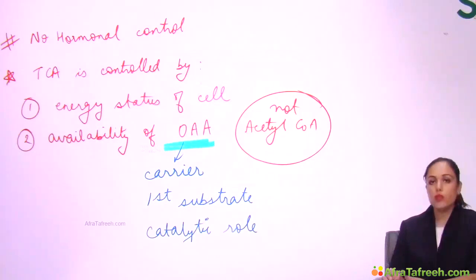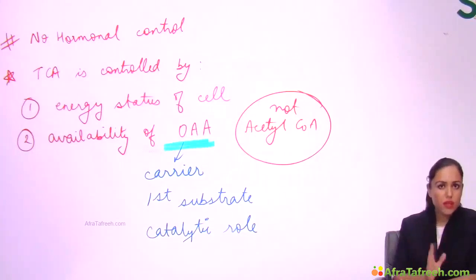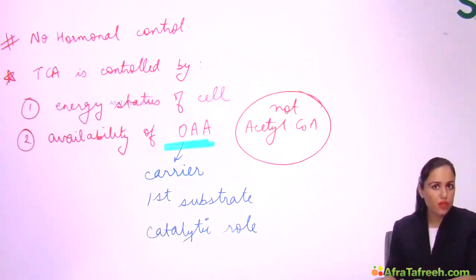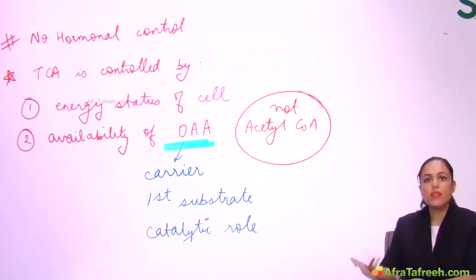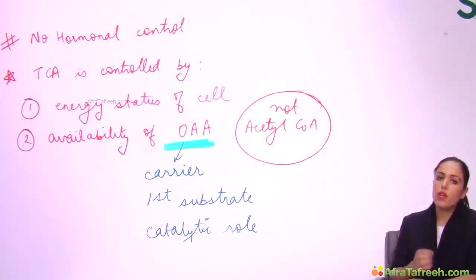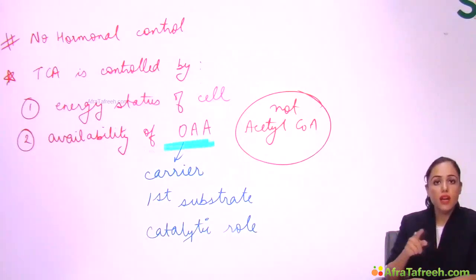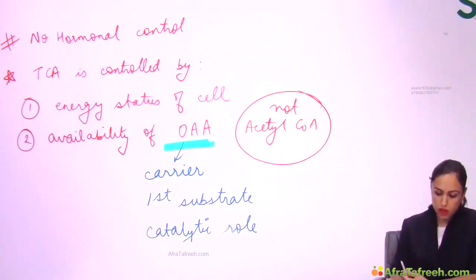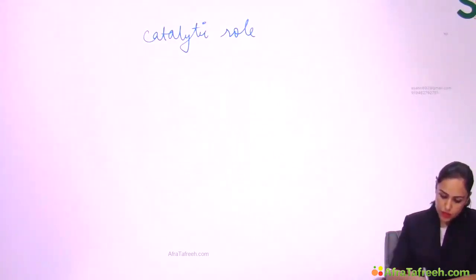When I say catalytic role, what does that mean? See, enzymes have a catalytic role. Enzymes are catalysts. What does that mean? That the enzyme is not used up in the reaction. Right? The enzyme is obtained as such after the reaction. Similarly, oxaloacetate is again regenerated in the TCA cycle. It is not used up in the TCA cycle. See what that means? Catalytic role.